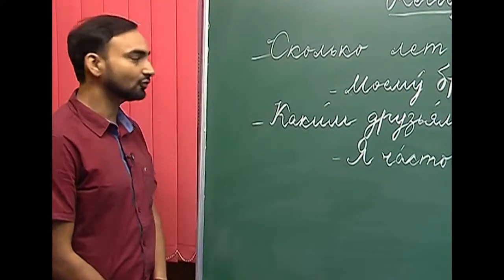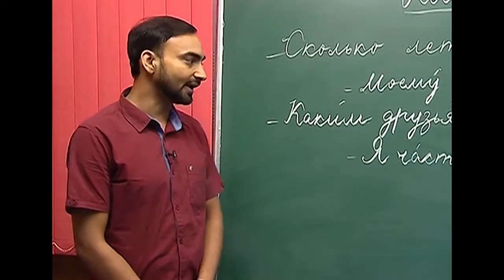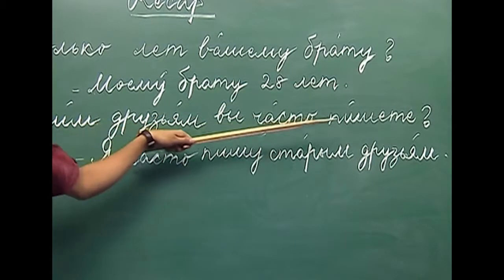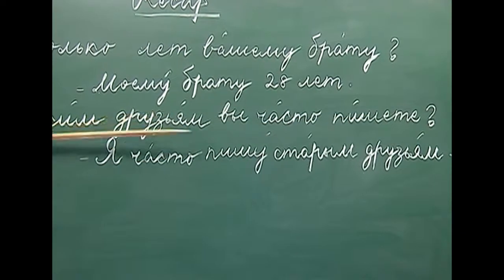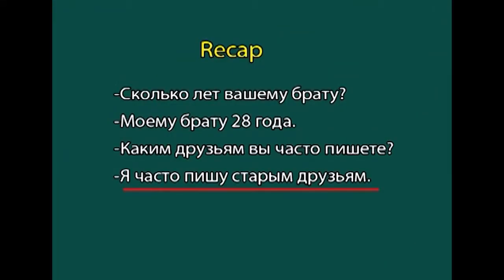We had also discussed the nouns, pronouns and adjectives in the plural form in the dative case. Каким друзьям вы часто пишете? To which friends do you write often? Я часто пишу старым друзьям.